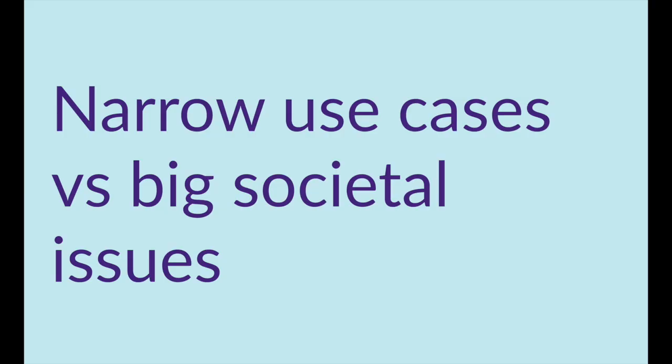So if you're struggling to use AI to help achieve the SDGs, you're not alone. While there are a ton of examples of using AI to achieve a social good more broadly, things get more complicated specifically when it comes to applying AI to the SDGs. Why is that? I think the biggest challenge is taking technologies that have mostly been developed for narrow use cases and applying them to big societal issues.